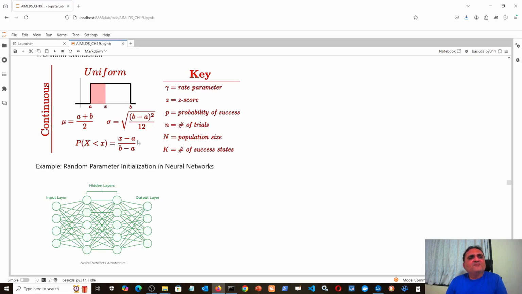For example, if I take x equal to mu, then x is equal to a by 2 plus b by 2. So a by 2 plus b by 2, that is x, minus a. So b by 2 will remain, and a by 2 minus a will be minus a by 2. So in the numerator it will be b by 2 minus a by 2, or b minus a whole divided by 2, and the denominator is b minus a, so b minus a will cancel and 1 by 2 will remain.